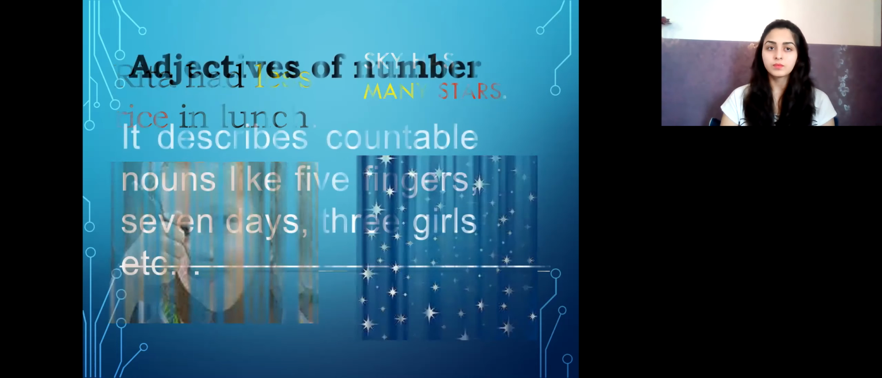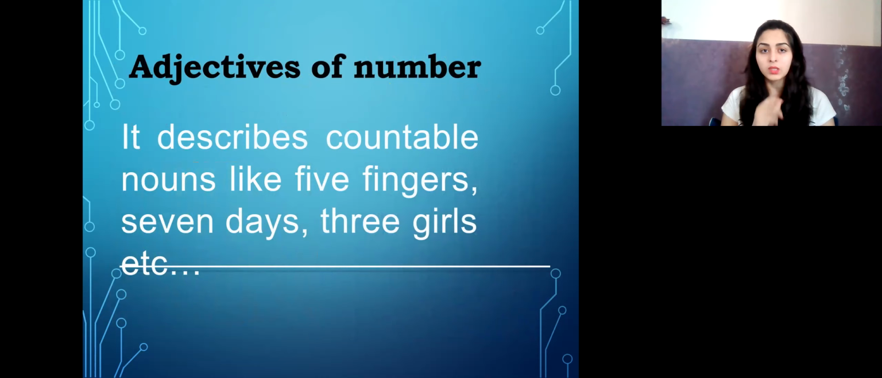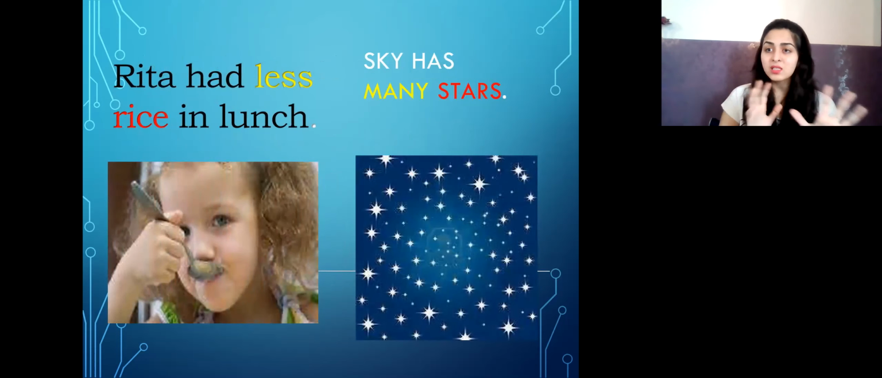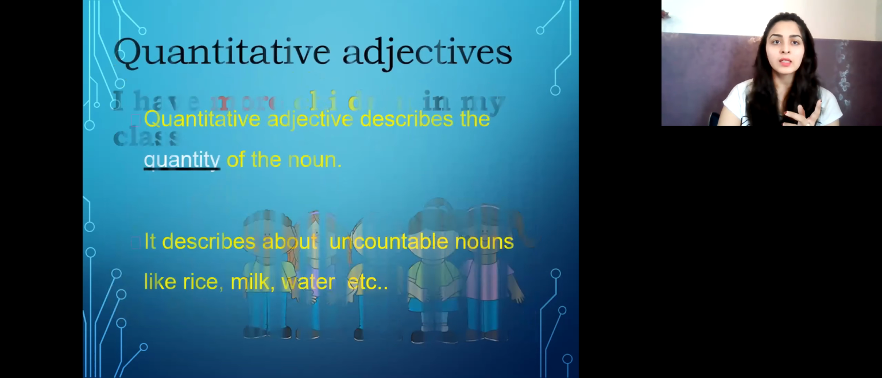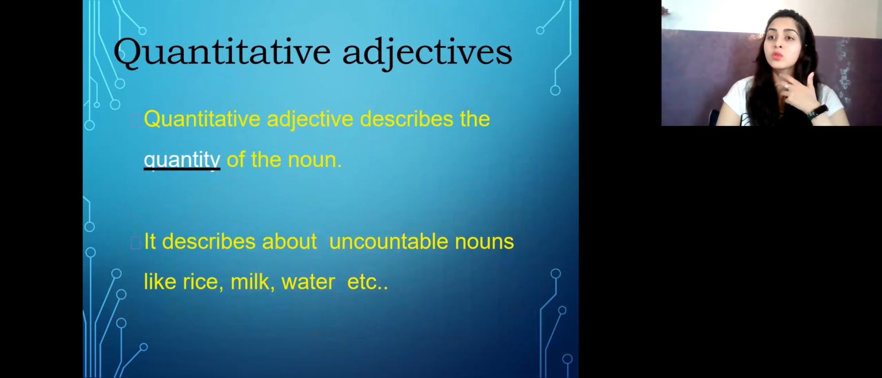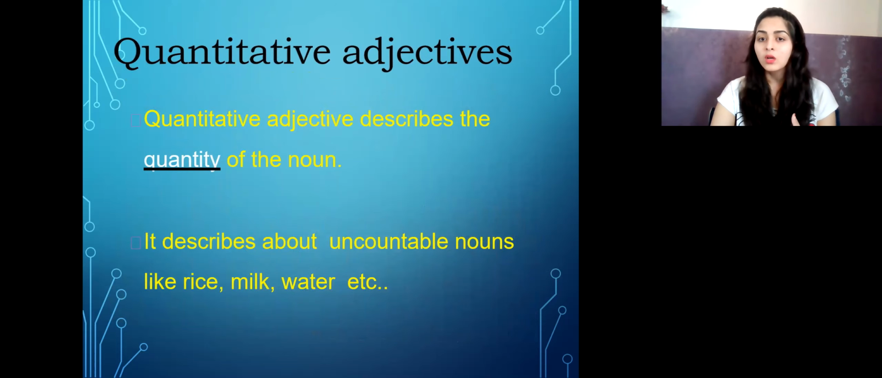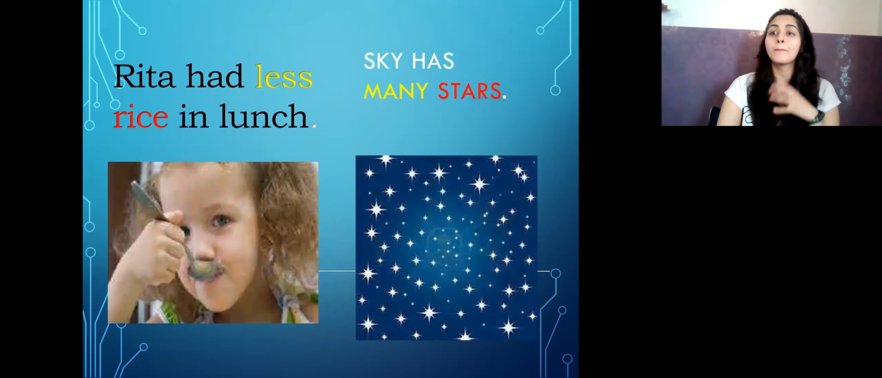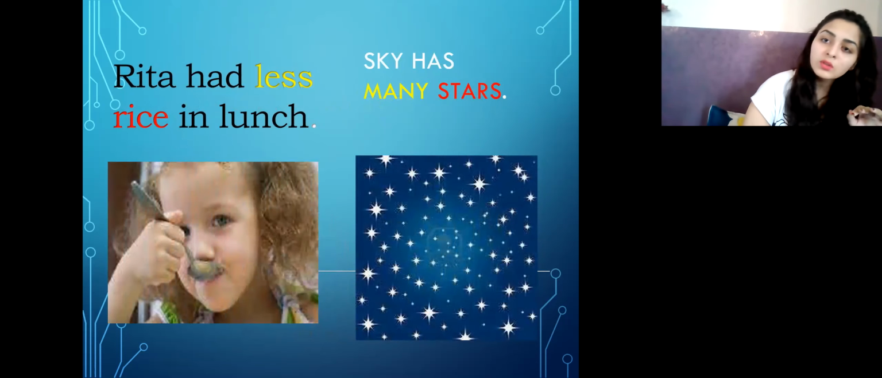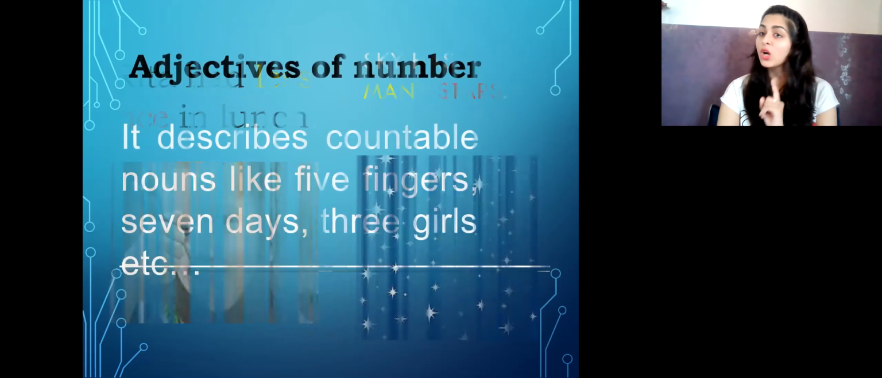Now let's see adjectives of number. It describes countable nouns, right? Here it shows countable nouns: 5 fingers, 7 days, 3 girls. So you saw the difference now. People actually get confused in these. Let me go back again. Quantitative adjectives show the quantity: less, more, there are many children or few. So this falls into the category of quantity, not numbers.